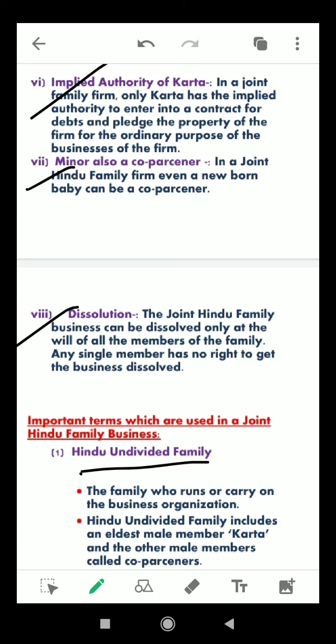It includes an eldest male member, who is called the karta or manager, and the other male members are called co-parceners. That means the head, the senior-most person, is called the karta, and the other members of that family are called co-parceners.